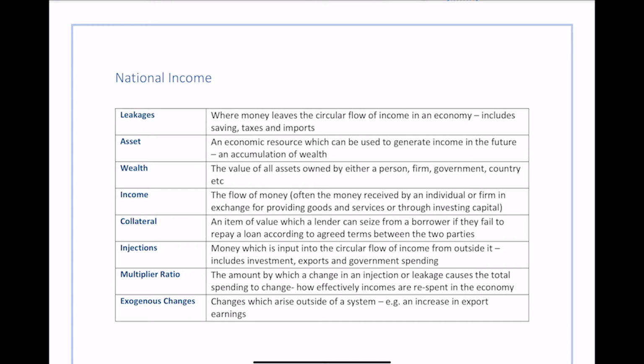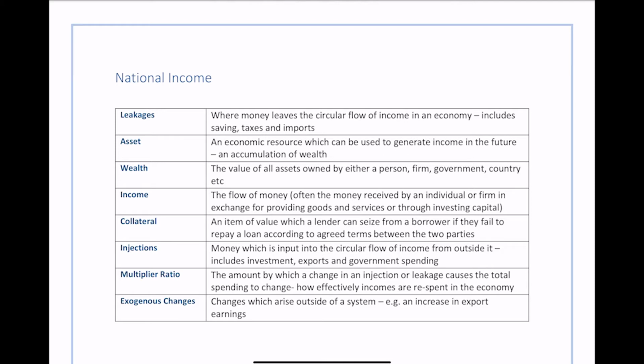So, in this chapter, we'll be taking a look at the definitions for national income. National income is usually to do with things like leakages, injections, and all of that kind of stuff. The idea in this chapter is there's actually a lot of definitions to look at, so we can just jump right into it. Let's take a look at leakages first.